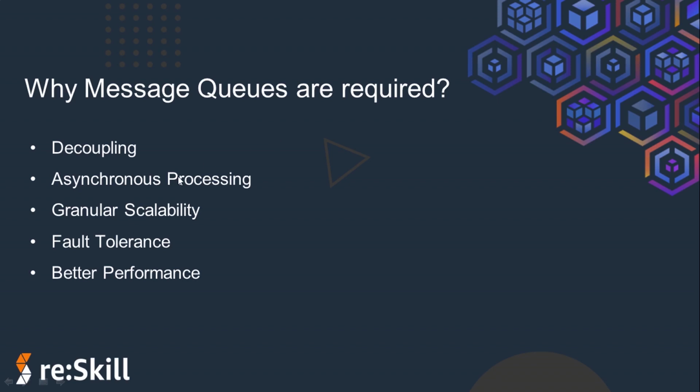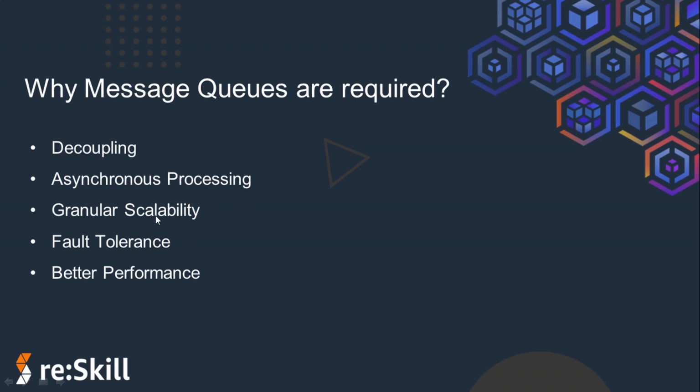The next advantage is asynchronous processing. Message queues enable asynchronous communication, which means that the endpoints that are producing and consuming the messages interact with the queue, not with each other. Producers can add requests to the queue without waiting for them to be processed. Consumers process the messages only when they are available. No component in the system is ever stalled waiting for another, optimizing the data flow.